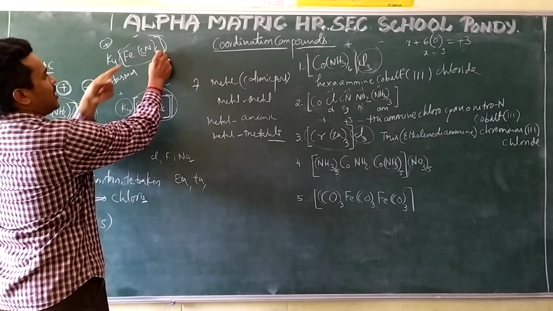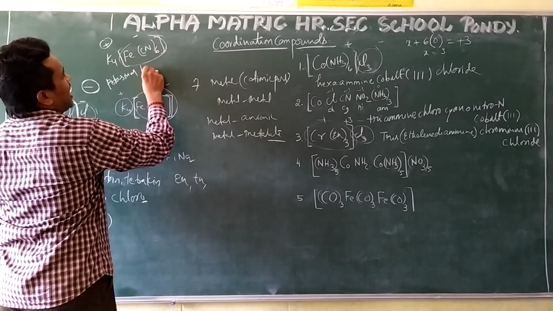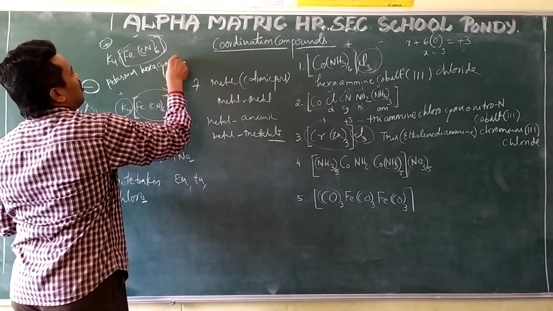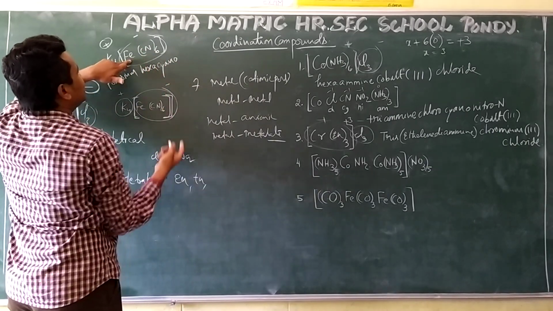Ligands I have to write first. How many ligands are there? 6 ligands are there. 6 means hexa. What is the name of the ligand? CN, cyano. Then the metal. What is the metal? Iron is there.